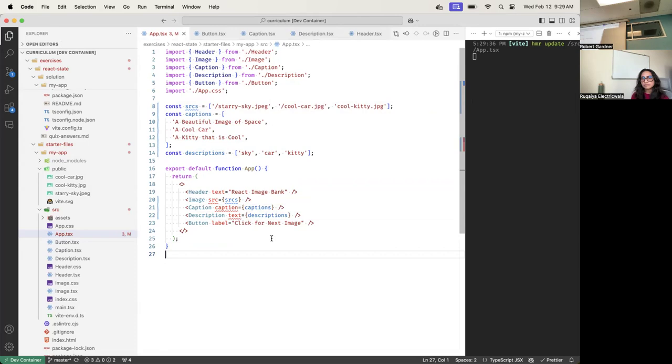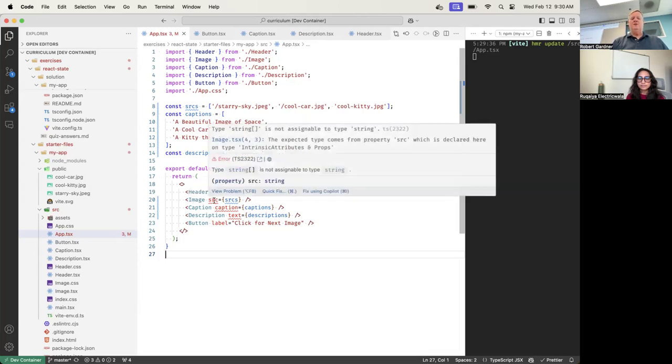Anybody want to tell me what this error is? If I hover over this red underlined source right here, what's the error going to tell me? It's expecting a string and not an array. Yes, expecting a string, not an array of strings. Yep. Source is expecting to get a string, but instead you're trying to give it a string array. We need to fix that.